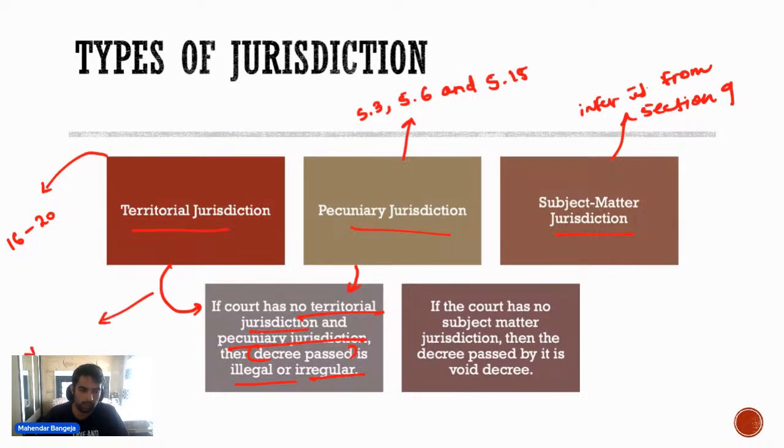So मान लो no territorial, no pecuniary. Fine. Then in that case, the decree that is passed is illegal or irregular.